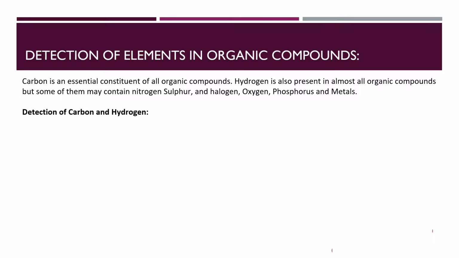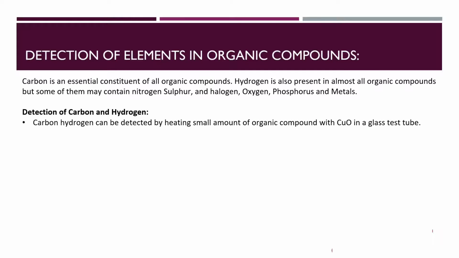For example, in the case of detection of carbon and hydrogen, first of all, carbon and hydrogen can be detected by heating a small amount of organic compound with cupric oxide in a glass test tube. Upon heating the mixture, the carbon and hydrogen are oxidized to carbon dioxide and water respectively.